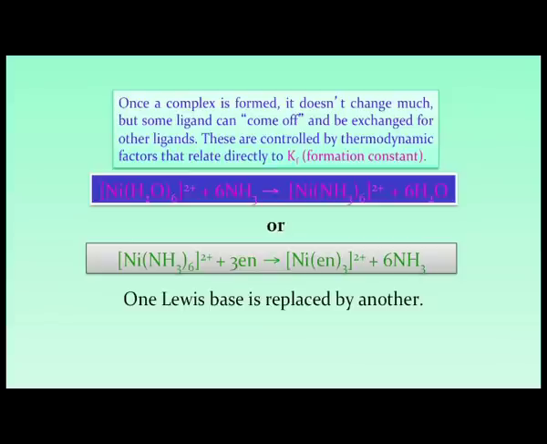So, this is simply what we get for the formation of hexaammine nickel(II), and it is a 6-step reaction, where each and every water molecule can be displaced or replaced by ammonia molecules to give you the corresponding hexaammine compound. Or you can get this particular one not by the ammonia molecule, but by the ethylenediamine molecule.